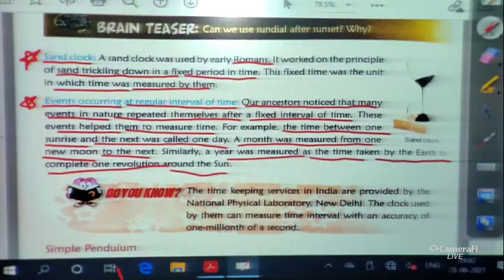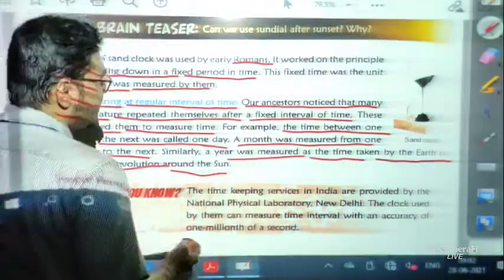So this is one kind of thing. A question from here may definitely come in your examination. So just read it as a story.